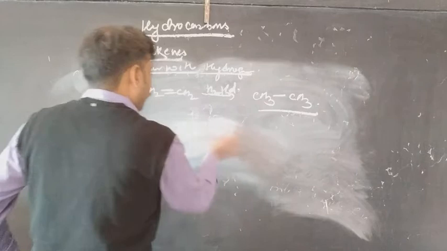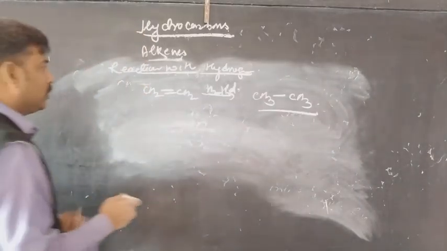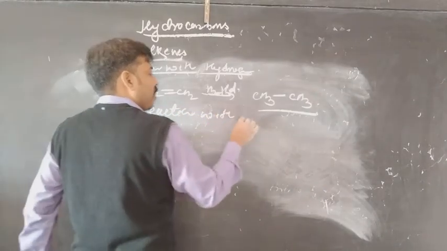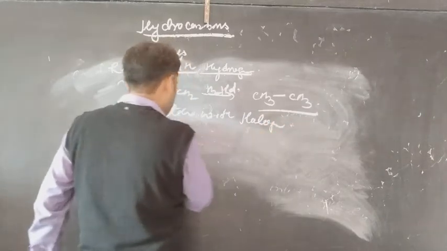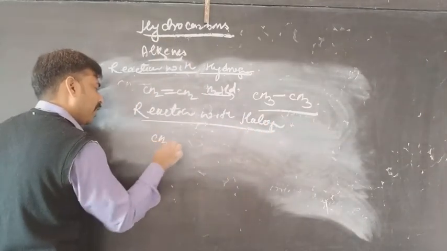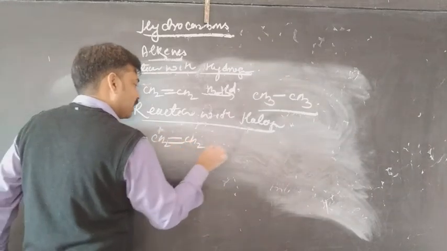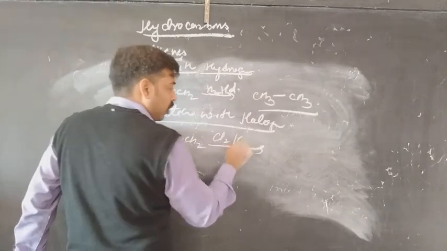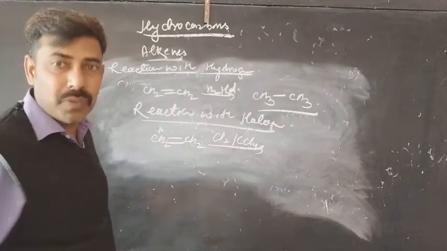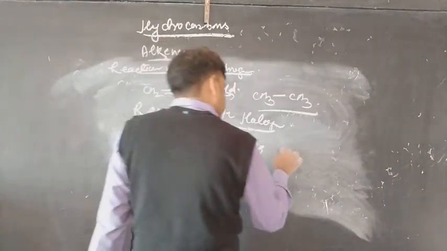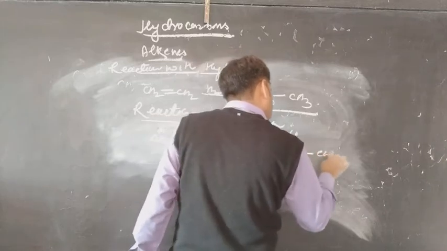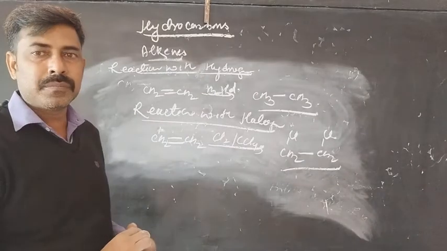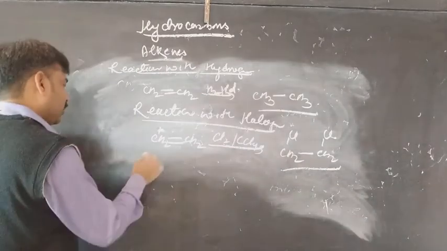Now, if you are using halogens, that means reaction with halogen, then again the same kind of reaction takes place. A simple addition reaction will take place in presence of Cl2 and a non-protic solvent. I am taking CCl4 here. You can take some other reagent too. So in this case, the product will be CH2Cl-CH2Cl, that is 1,2-dichloroethane.